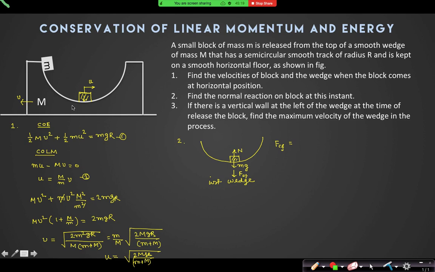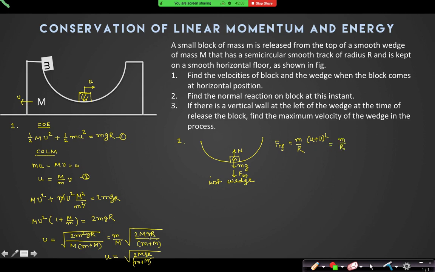So with respect to the wedge, what is the velocity of that block? u plus v, not u minus v. They are in opposite directions, so their relative velocities will be added. Yes or no? So it will be m into (u plus v) whole square divided by R. Right? So that is m by R into (u plus v) square.